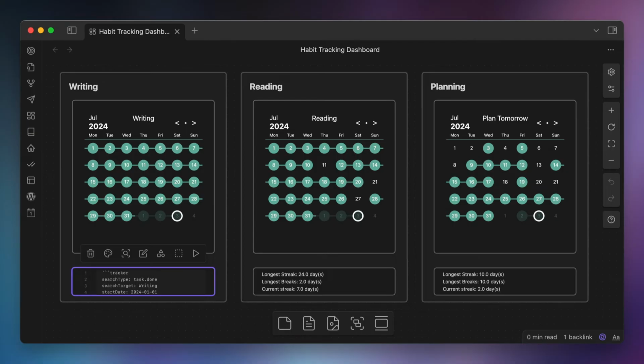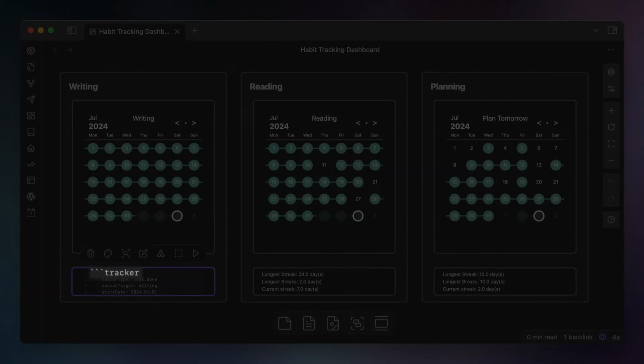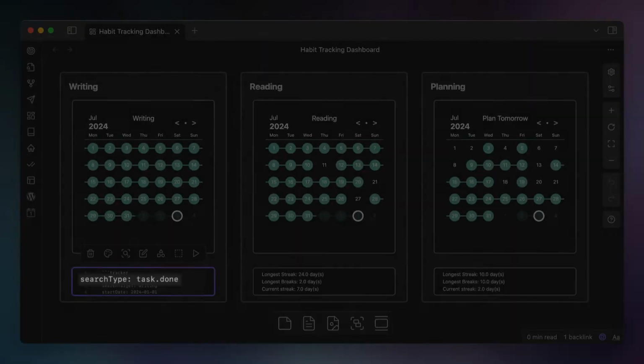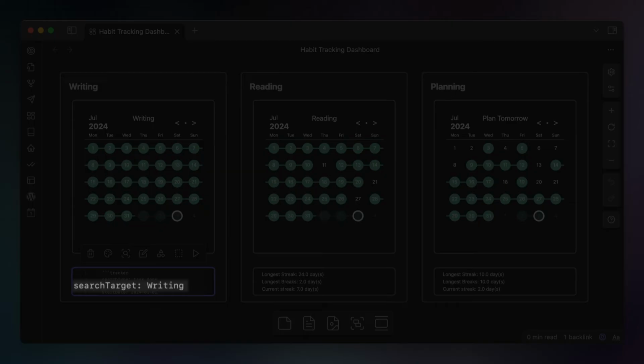Now the first part is actually exactly the same. The first line is 3 backticks and then the word tracker. The second line is search type: task.done to show the completed tasks. The third line is search target: writing to show only the writing tasks. And the fourth line is start date: in the same January 1st date in the year month day format.